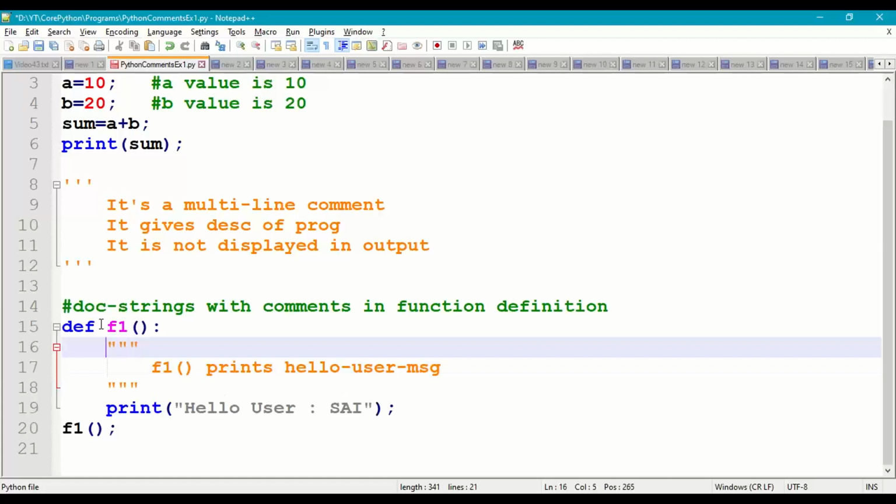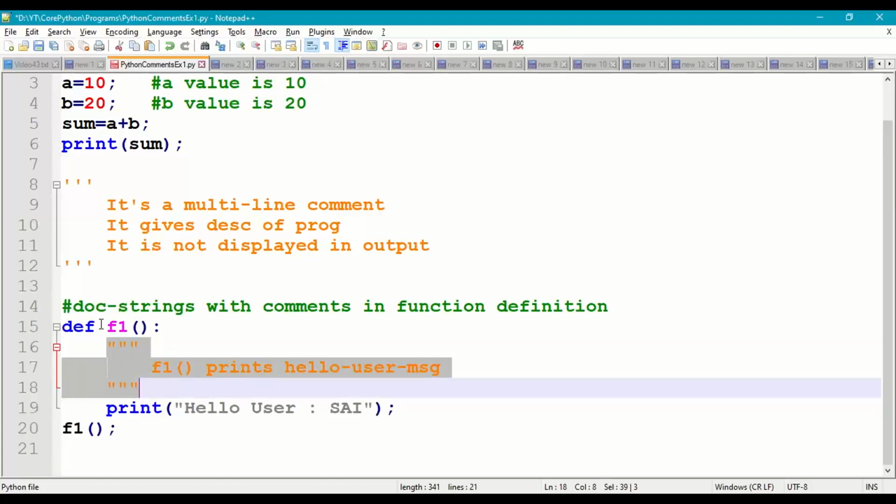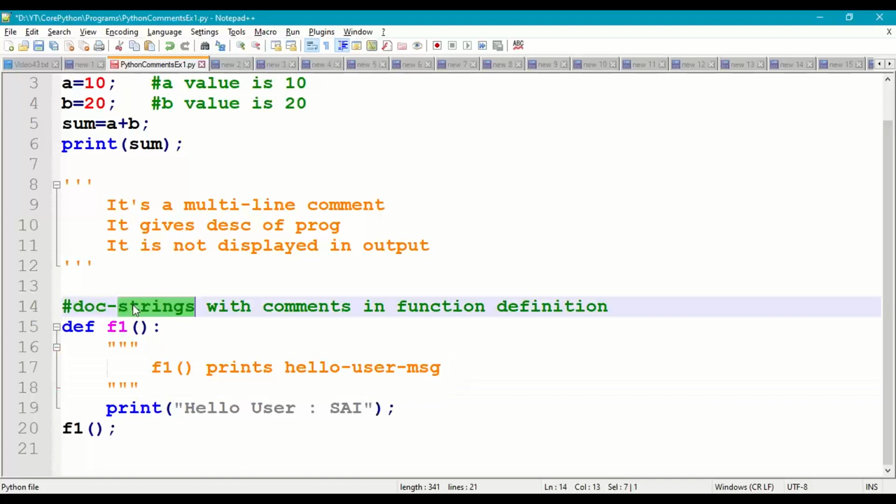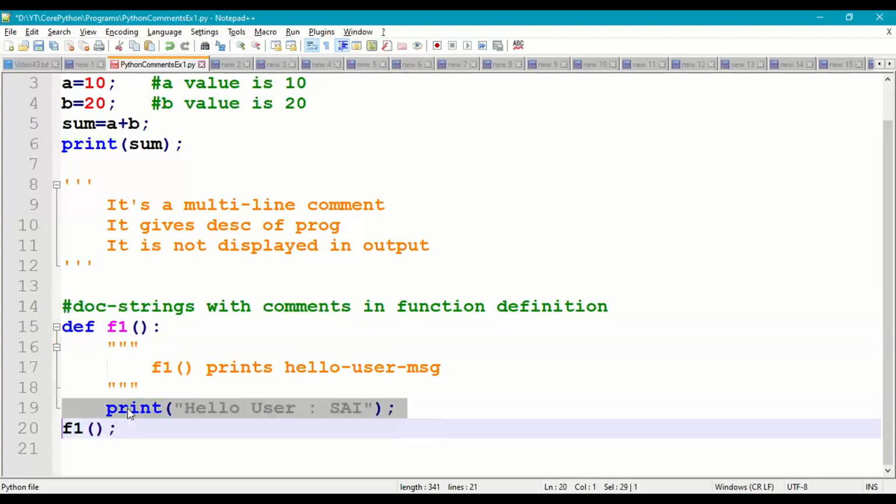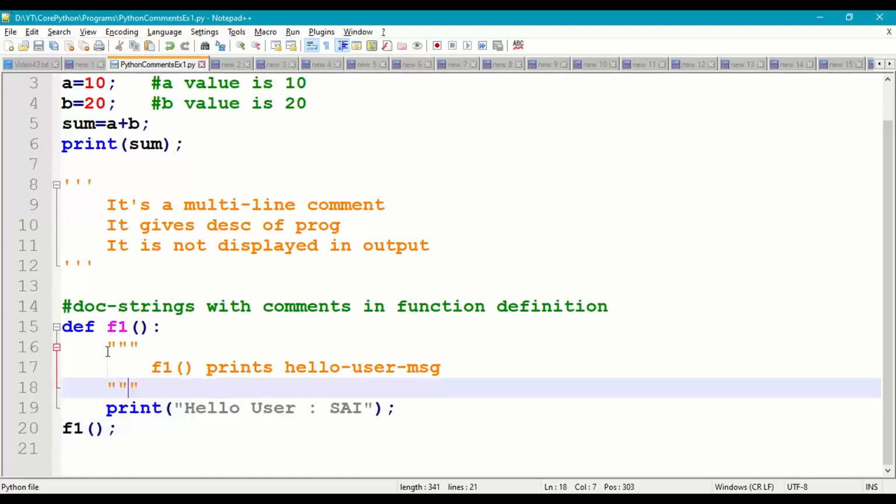We are giving a description of this function, what it is doing: it prints the hello user message. Technically it is called docstrings, documentation strings, and we write them with triple double quotes as comments. Then call the f1 function. It goes to the f1 function and prints hello user Sai. This docstring, the description of the function, is not executed or interpreted.